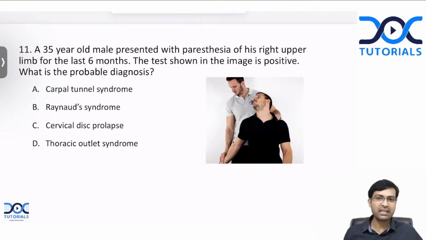What do you see here? You can see that the examiner is standing behind the patient and he is palpating the radial pulse of the patient, and he has asked the patient to turn to the same side. And he is expecting to palpate for a reduction in the pulse volume or sometimes even complete disappearance of the radial pulse. What is this test?